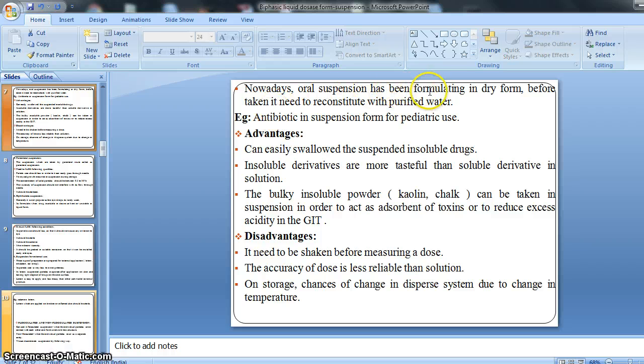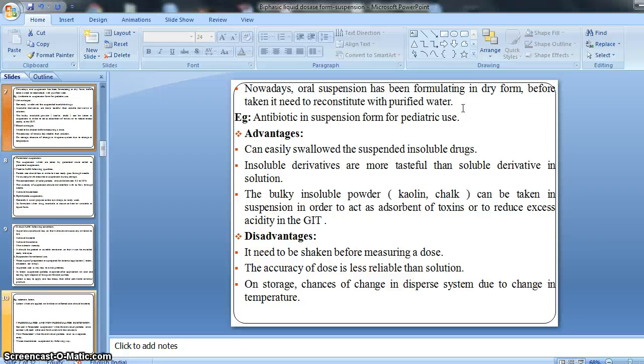Nowadays oral suspension is also formulated in dry form. Before taking it, it needs to be reconstituted with purified water. There are two containers: one filled with the dry powdered active drug, and the other filled with purified water.